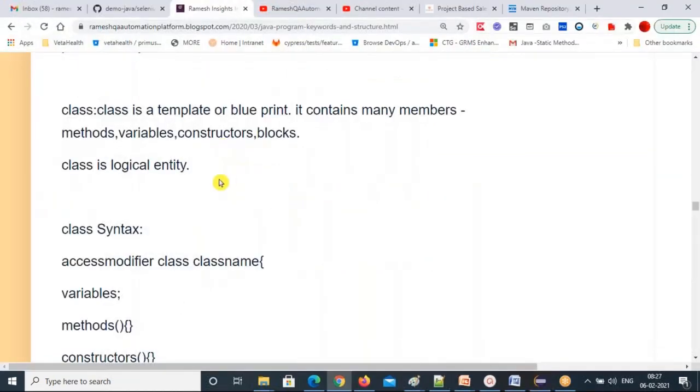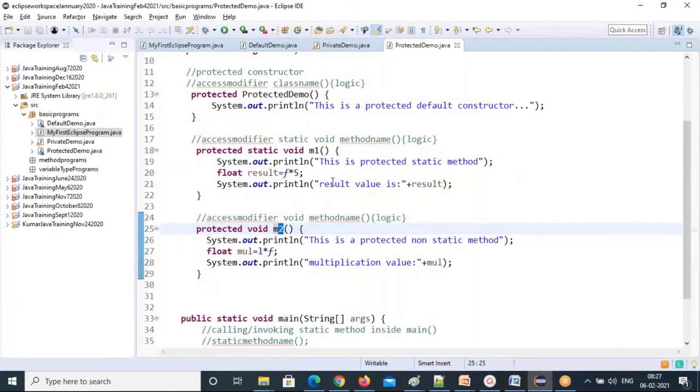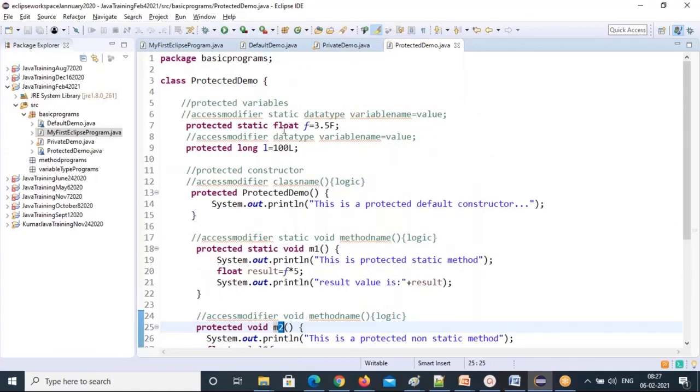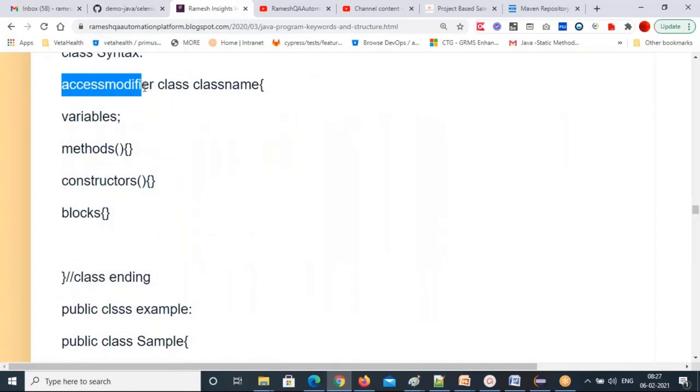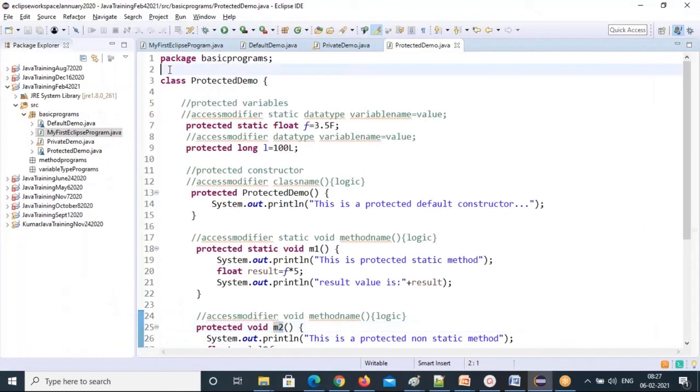So that's the class. A class is a logical entity. You are writing the logic inside the class, so in the methods you write the logic, and the data you store in the variables. The class syntax is access modifier, class, class name, curly braces. You can define variables, methods, constructors, and blocks inside the class, then close the class. All these members you can declare inside the class only, not outside it. Outside the class you only have package and import statements. But other members you can declare only inside the class.